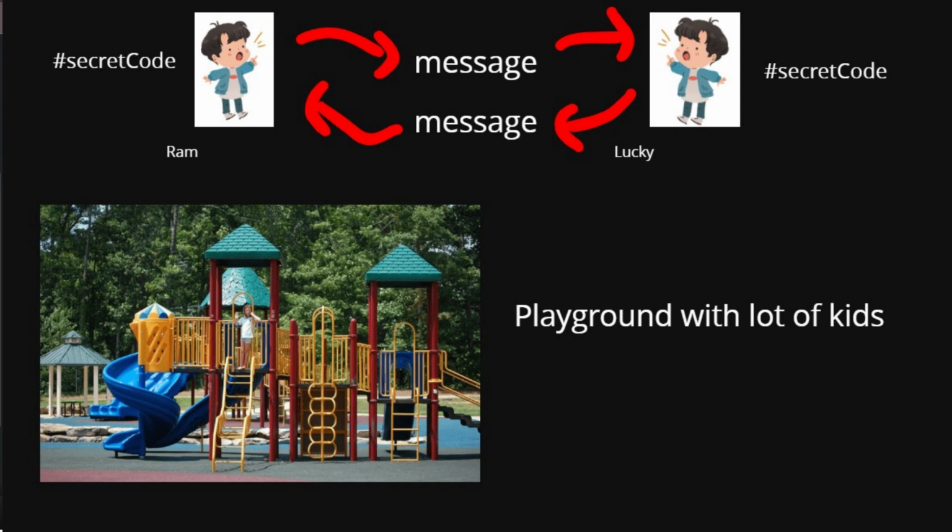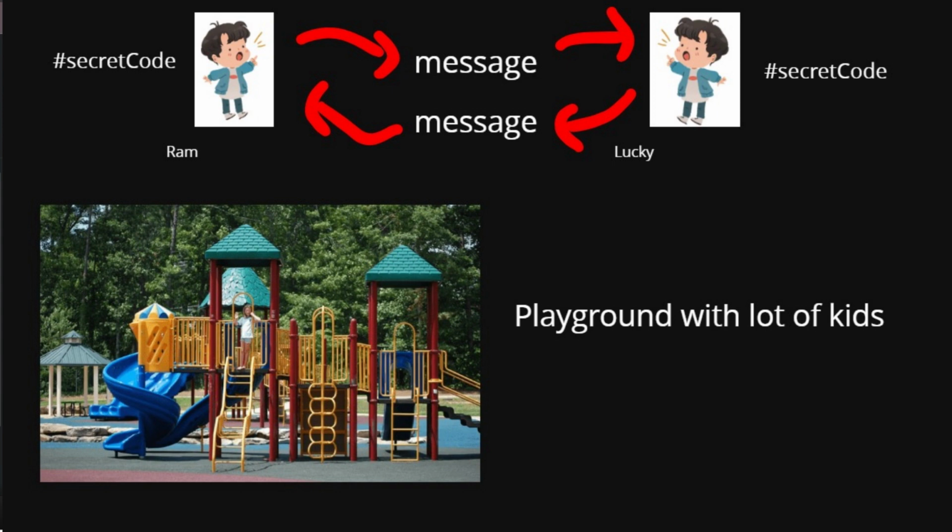So they do the similar thing here also. They use a secret code for their communication. This playground is the internet, as I said, the computer network. So this communication is secure because of that secret code, and no other person can eavesdrop in between them and listen.